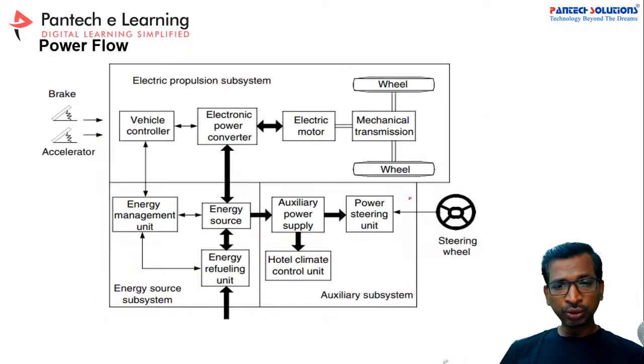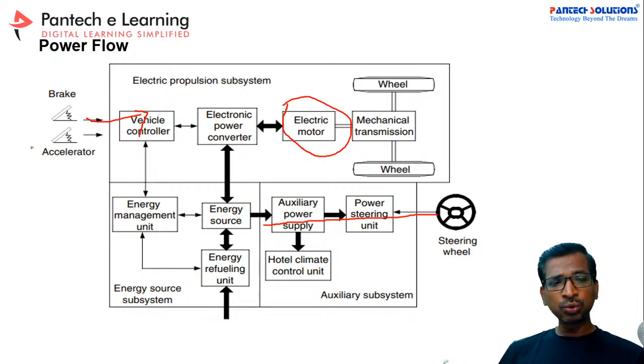So now let us move to the detailed manner. See here how the controlling mechanism will be varied. This is the steering wheel. Based on the steering wheel, the steering mechanism will generate a control signal. At the same time, the driver's input also will generate a control signal. So this electric motor will respond based on these two PWM inputs, right? Whenever these two inputs change, similarly the electric motor also is going to vary. Like that, the power flow is going to happen inside the motor.